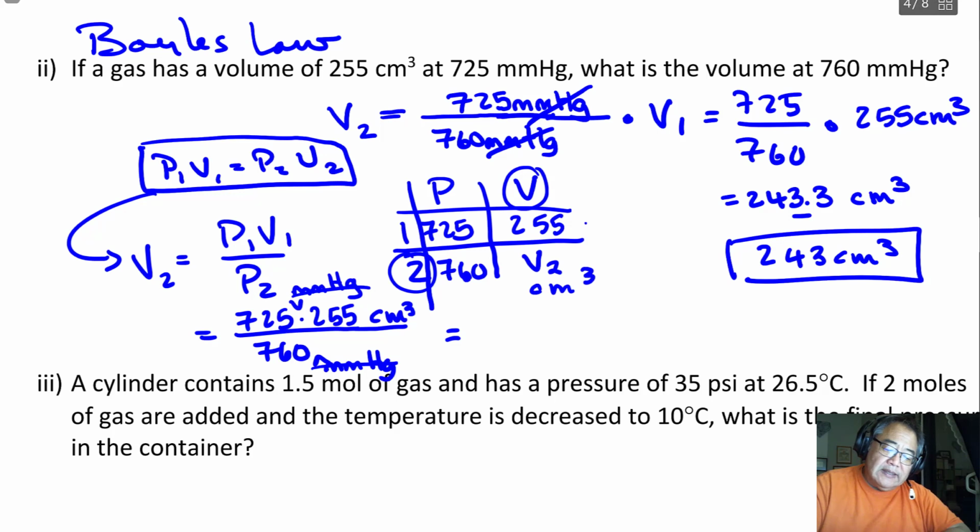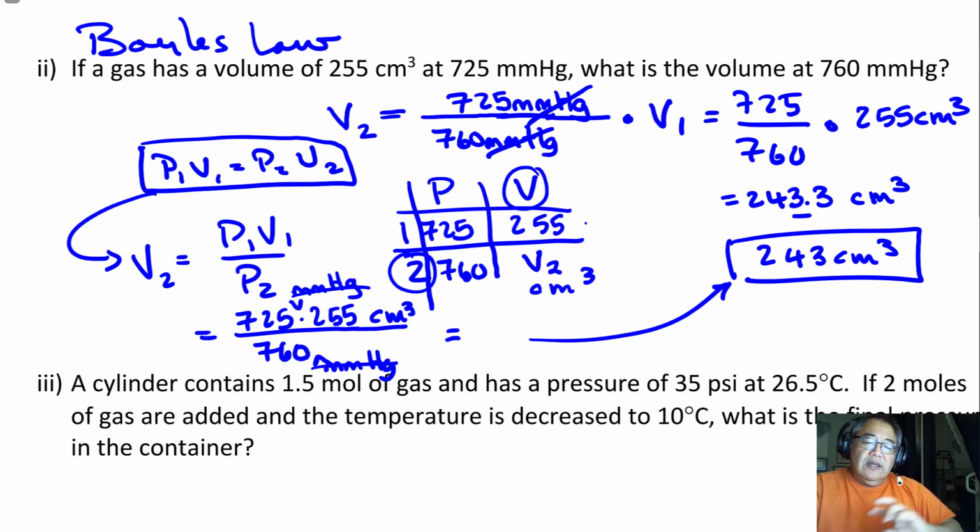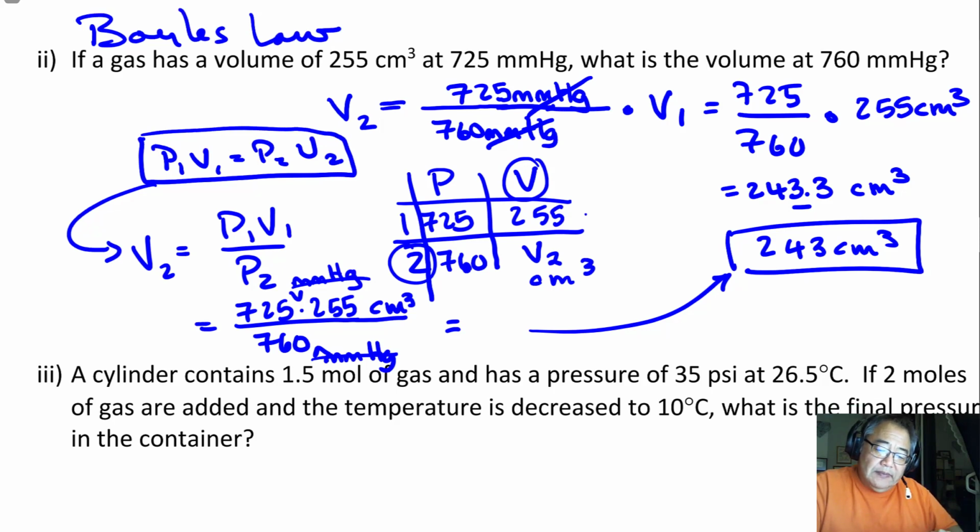So now again, I'll plug this into my calculator, but I'll get exactly the same answer, because you notice what happened. The way I wrote this, this is P, the 725, P1, times V1, the 255, divided by 760. So you can either set up the equation, or you can sort of intuitively come up with the relationship knowing the way gases behave, and then solve the problem that way.